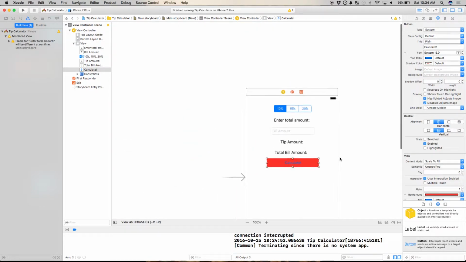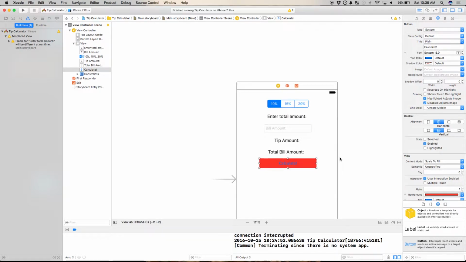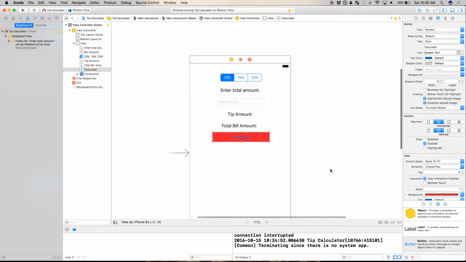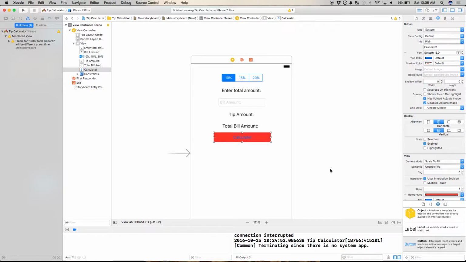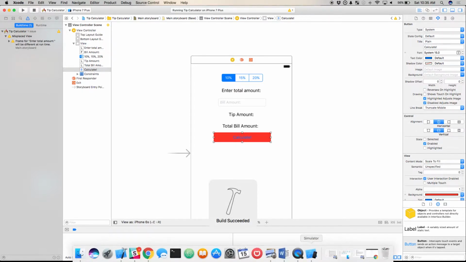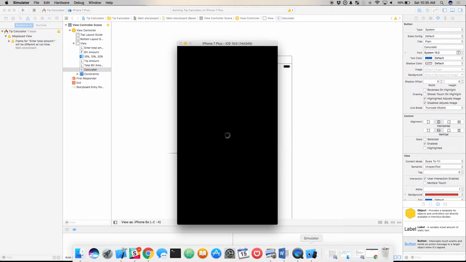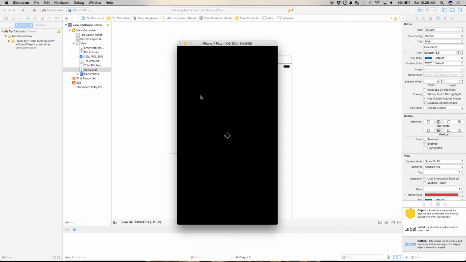So this should be enough here. Okay. Now, again, I haven't pinned these things in place. So I'm going to go ahead and build it. And I guarantee we're going to have things take a walk on us here. They're going to be all over the place. So after that happens, we're going to look at auto layout and we're going to say, hey, Apple, just tell me what constraints I should use.